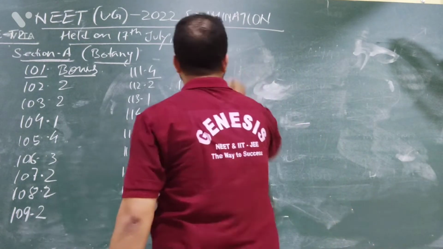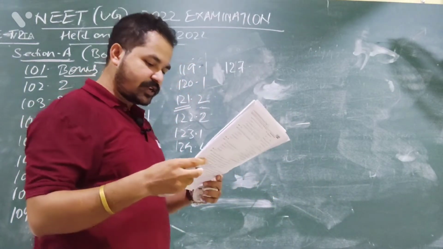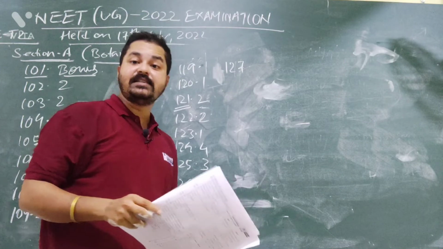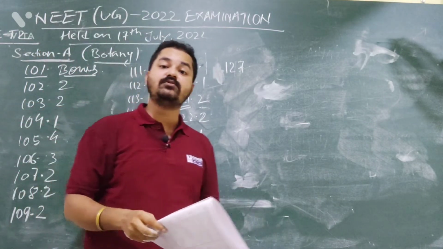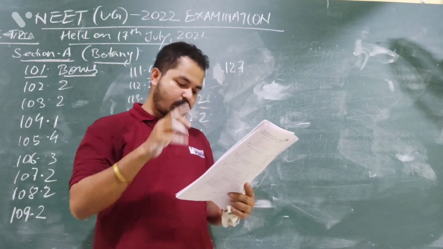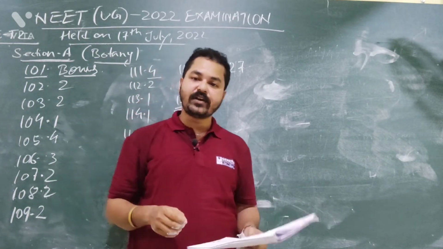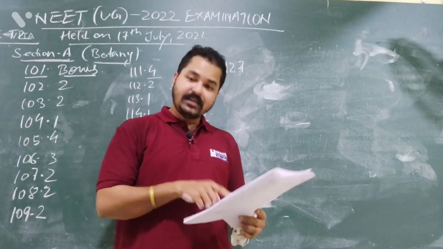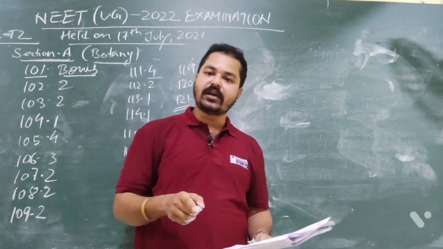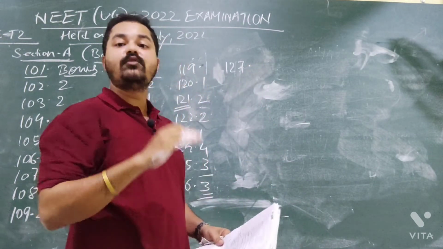Question number 127. The gaseous plant growth regulator used in plants. What is the gaseous plant growth regulator? Ethylene. Ethylene is used for what purpose? Option number 1, promote root growth and root hair formation to increase the absorption surface. Yes, it is correct. Ethylene is a gaseous plant growth regulator and it is used to increase the root hairs.